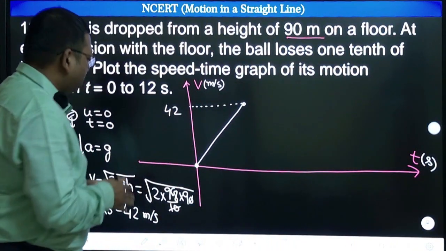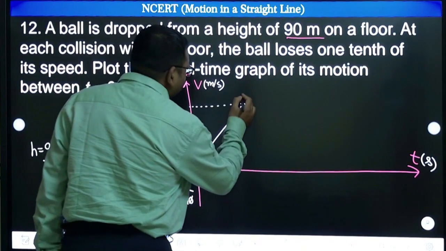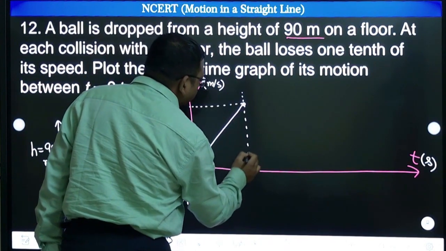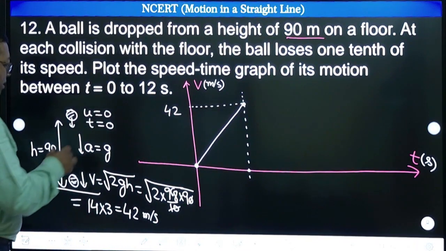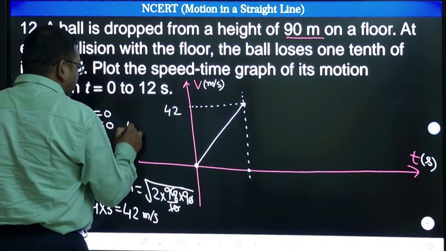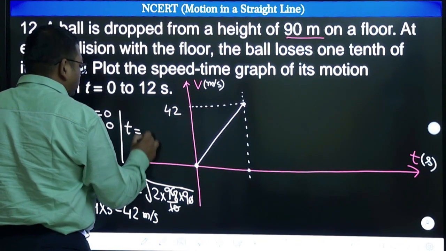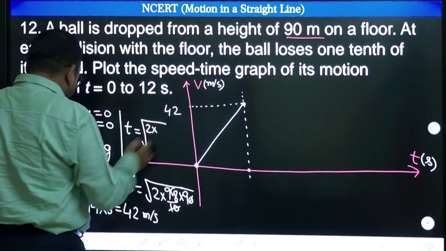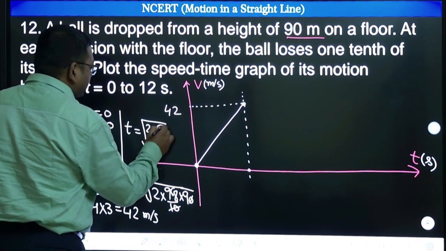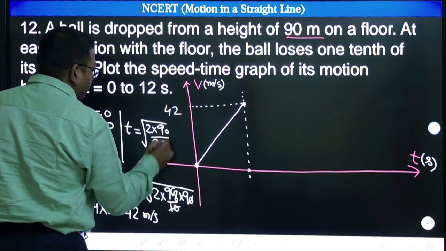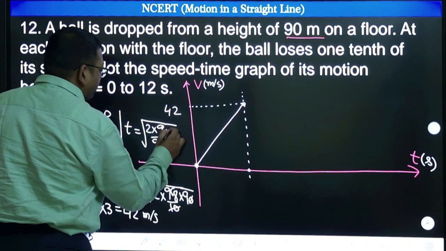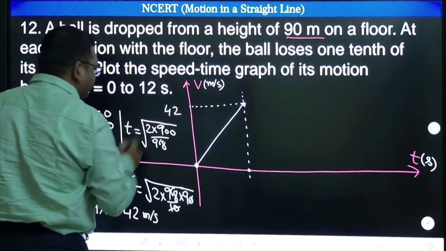Now after this what happens? A collision happens at this instant. So how much time does it take? First let us also calculate time. Time is root under 2h by g. H is 90, g is 9.8. Okay, so from here you try to calculate, 100 will come, correct?